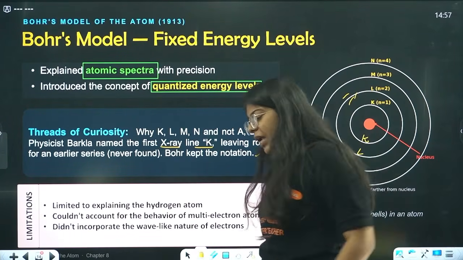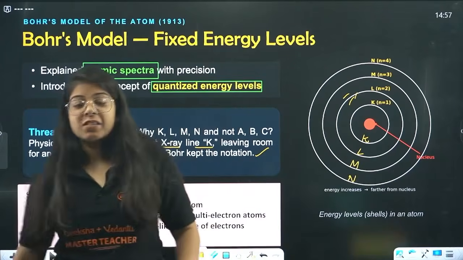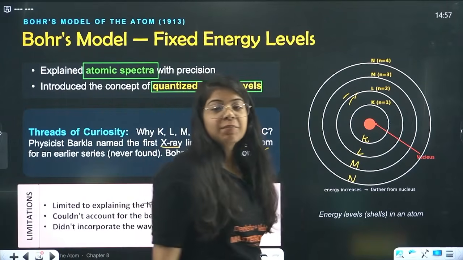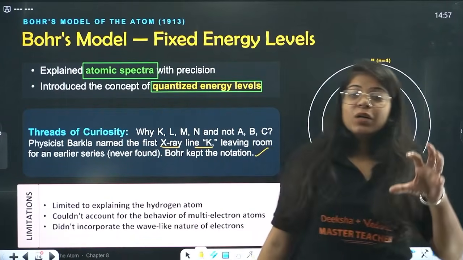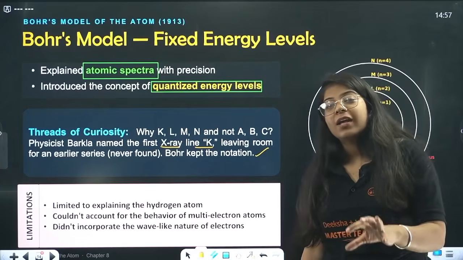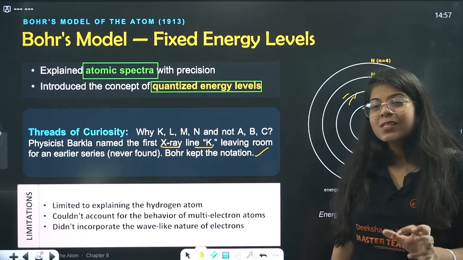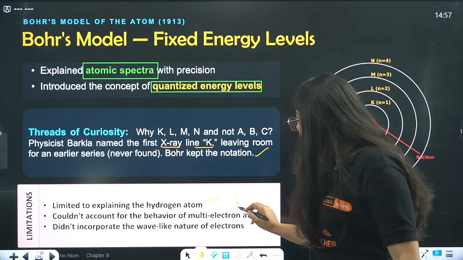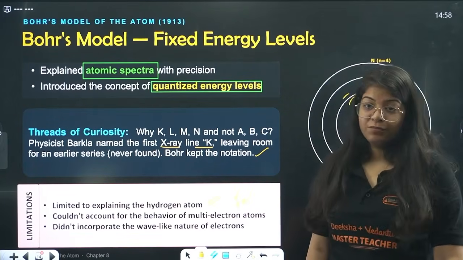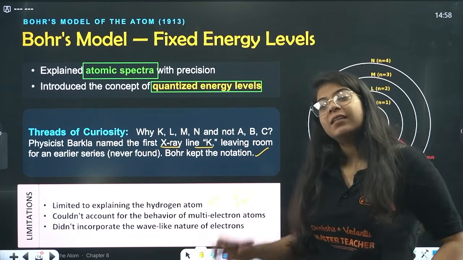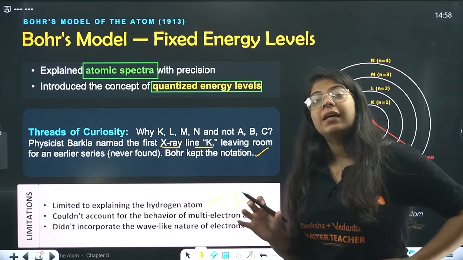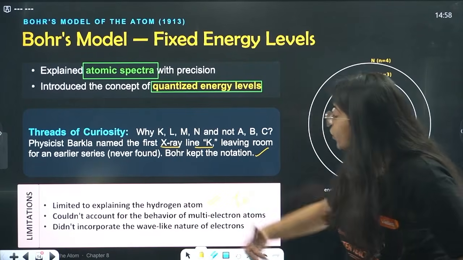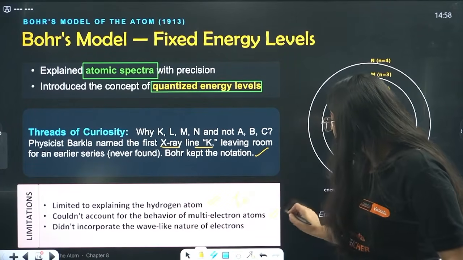But Bohr's model also had some limitations. It was limited to the hydrogen atom only, which had only one electron. So it explained that model clearly, but it couldn't account for the behavior of multi-electron atoms.